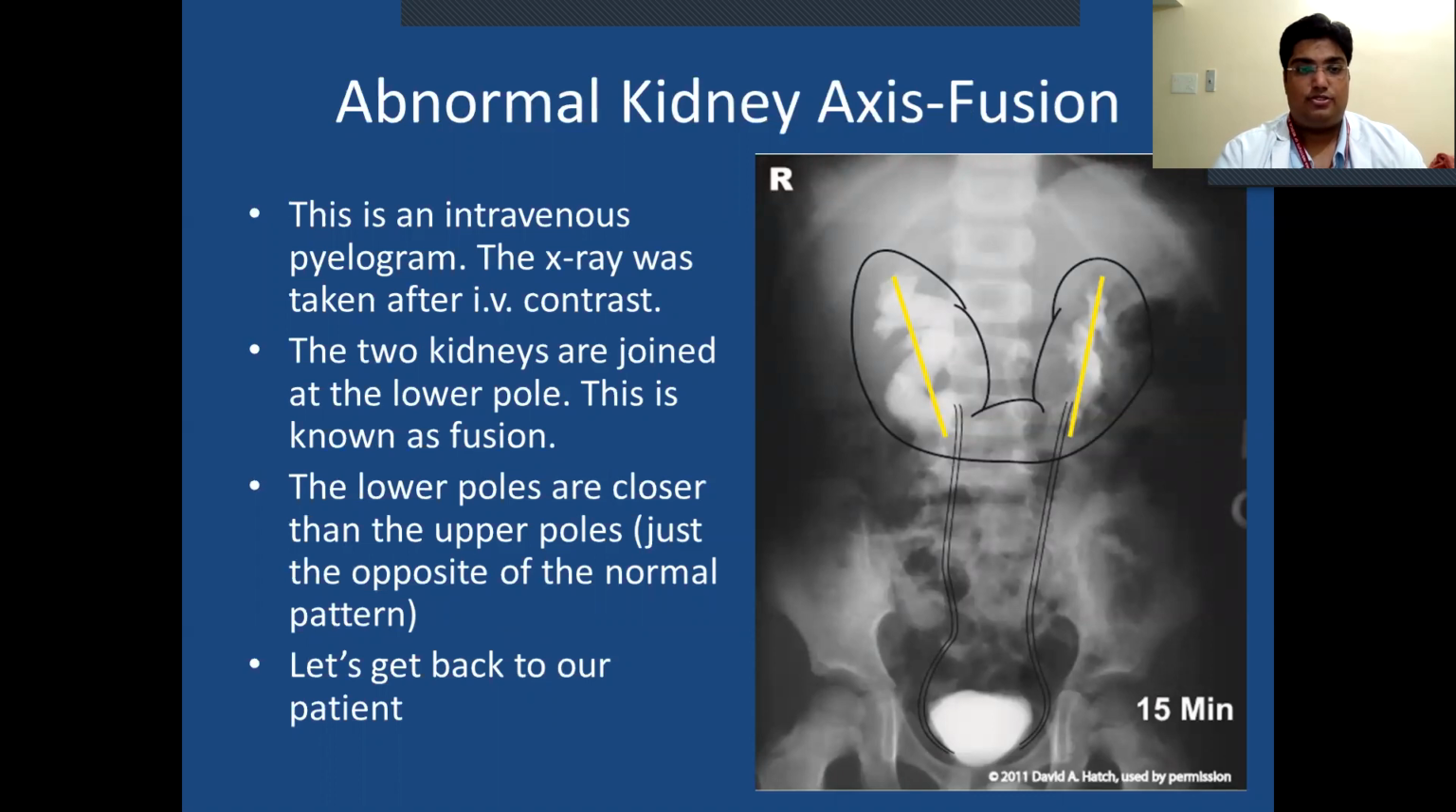Abnormal kidney axis and fusion. This is an intravenous pyelogram. The X-ray shows, after the IV contrast, the two kidneys are joined at the lower pole. This is known as fusion. The lower poles are closer than the upper poles, just the opposite of the normal pattern.